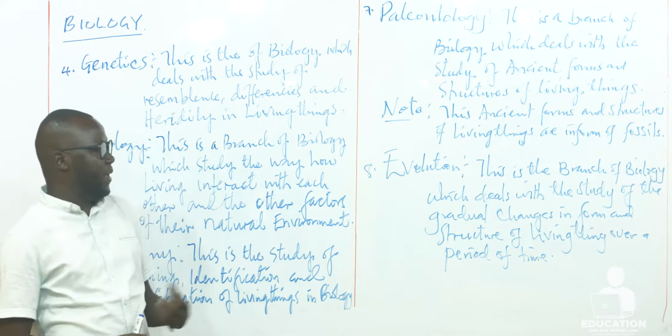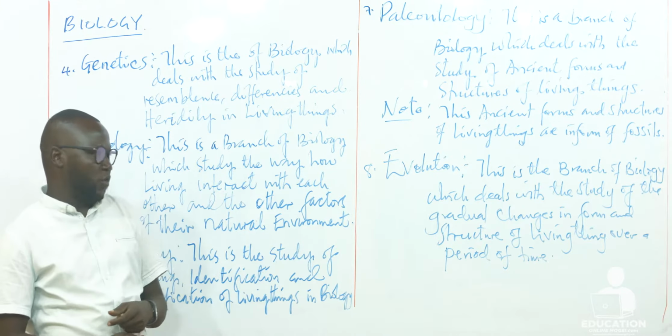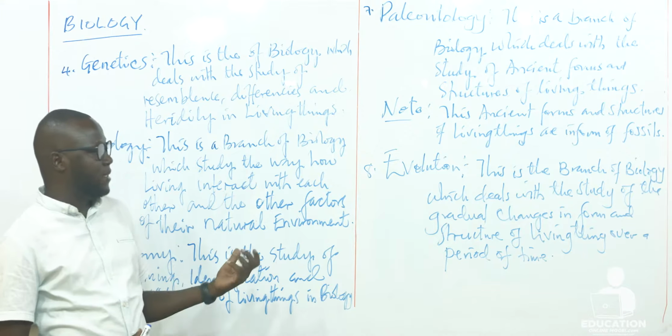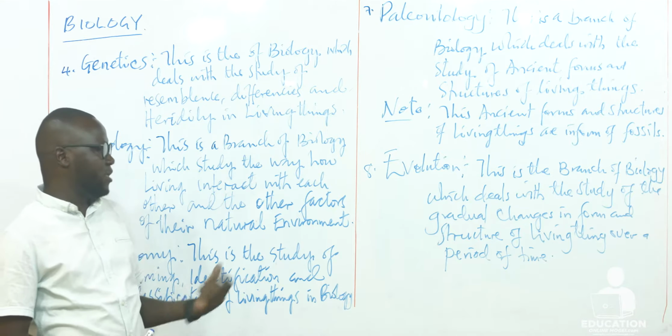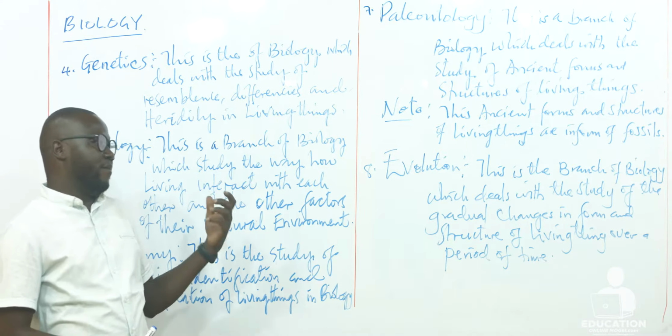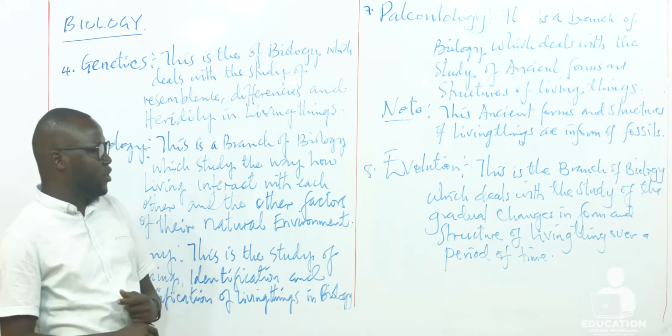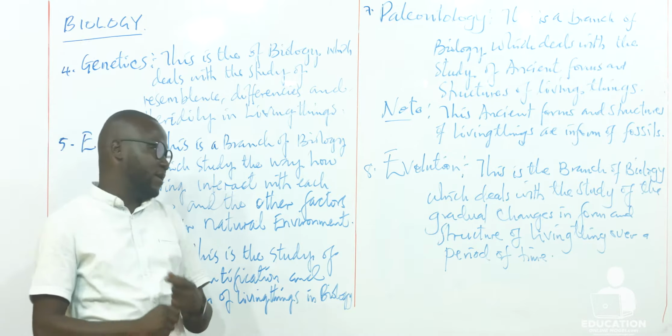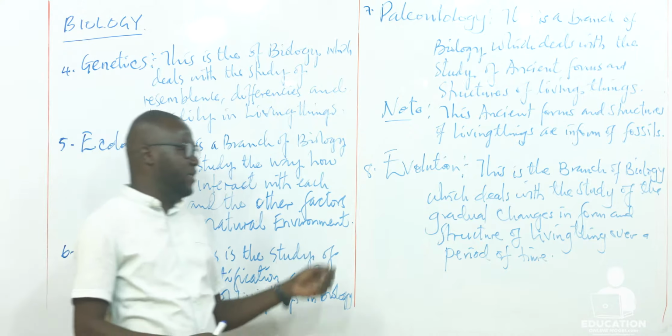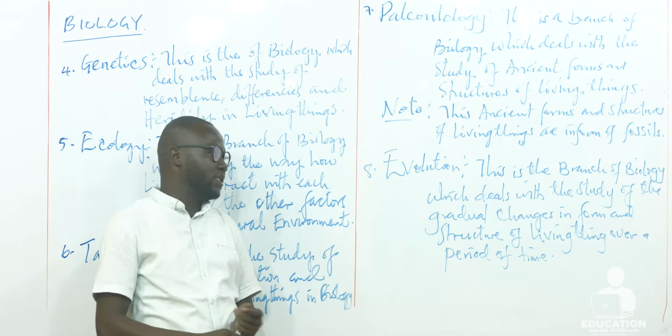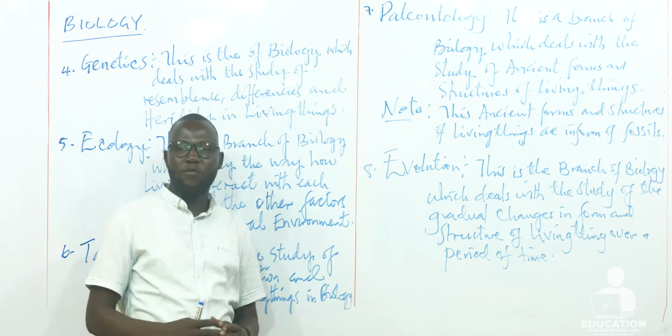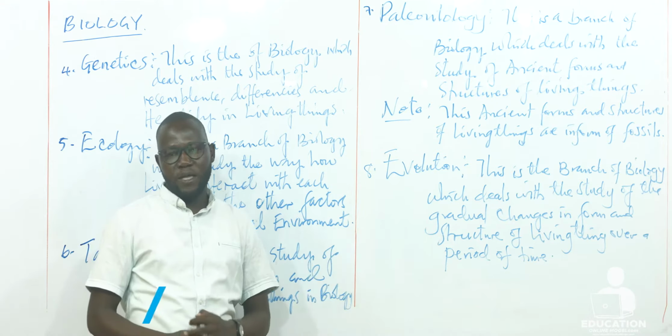Then finally, we looked at evolution, which is defined as a branch of biology which deals with the study of the gradual changes in forms and structures of living things over a period of time.